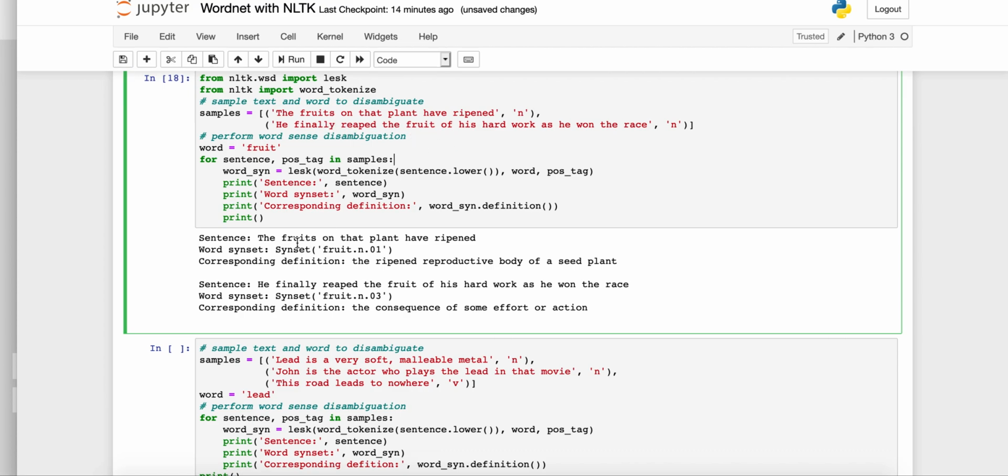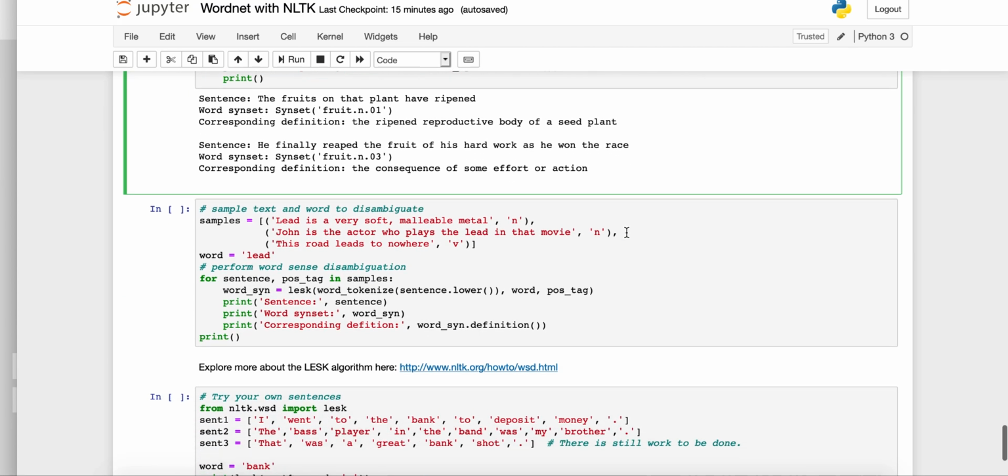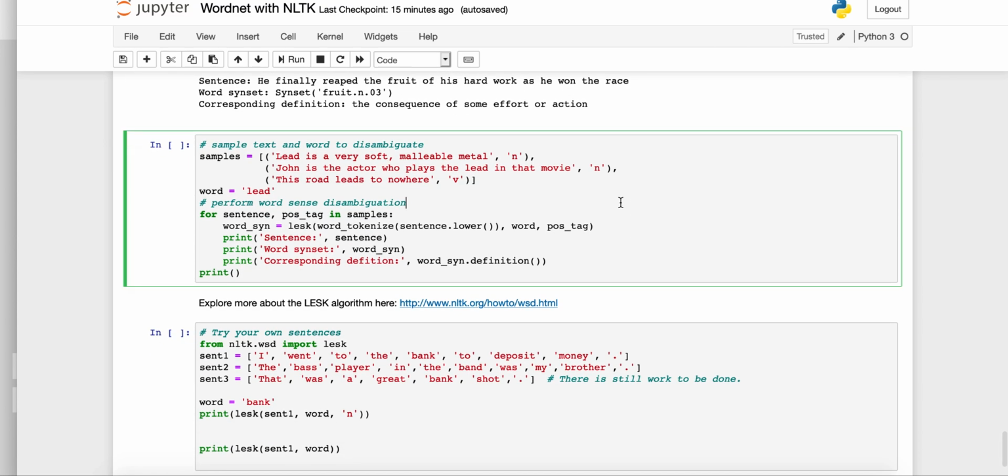So in this first one, the fruit is an actual fruit that we eat. And then the second one, he finally reaped the fruit of his hard work. So this is more metaphorical. It's not a fruit that we eat, and you see the consequences of some effort. So this Lesk algorithm was able to disambiguate the word fruit in each sentence correctly. Let's take a look at another example. We have three sentences here, and looking at the word lead or led.